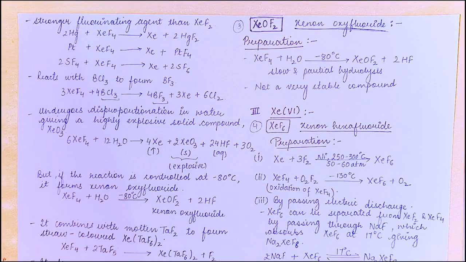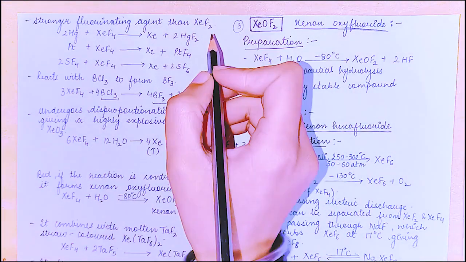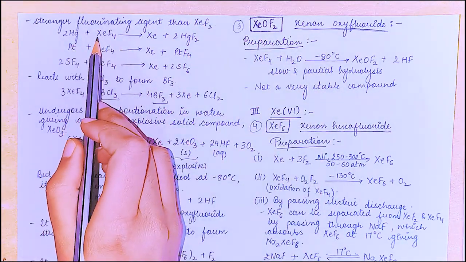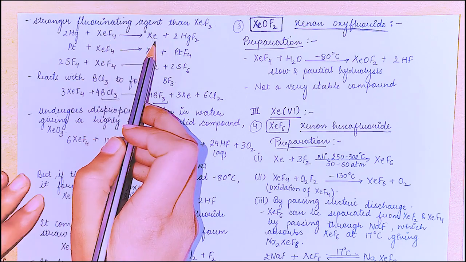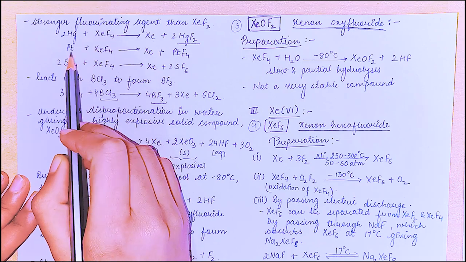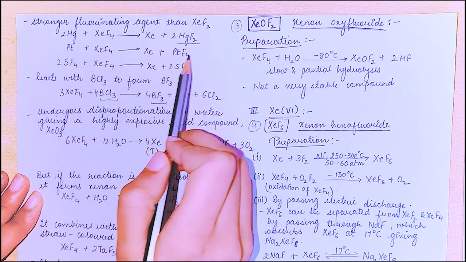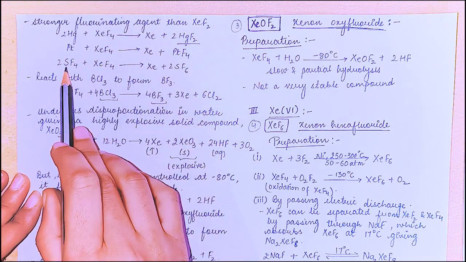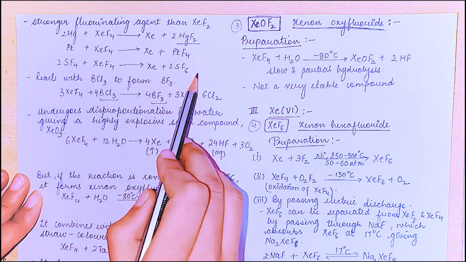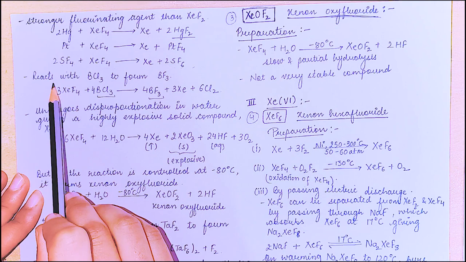It is a better fluorinating agent than xenon difluoride. So mercury when it reacts with XeF4 gives xenon plus HgF2. Platinum on reaction gives PtF4. SF4 on reaction with XeF4 gives SF6 plus xenon.